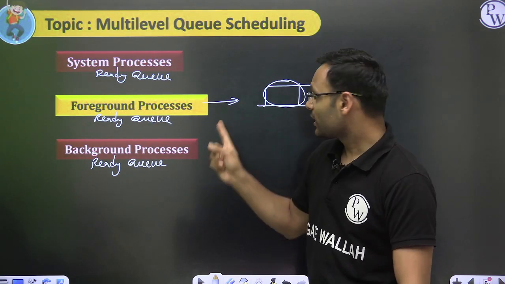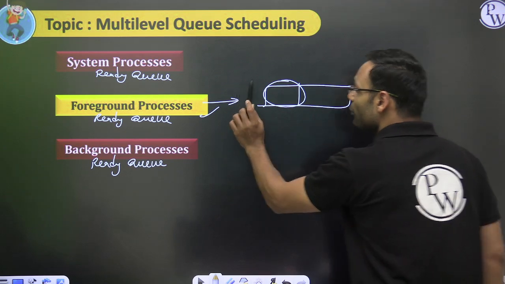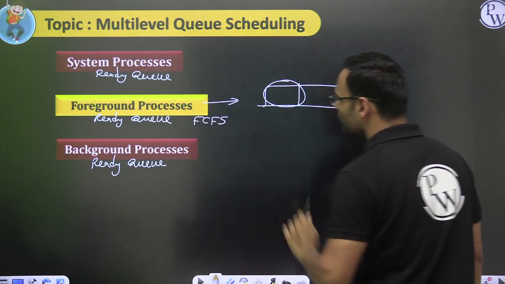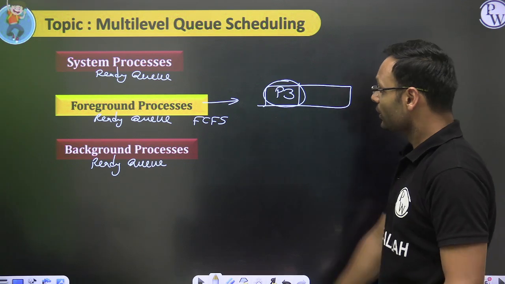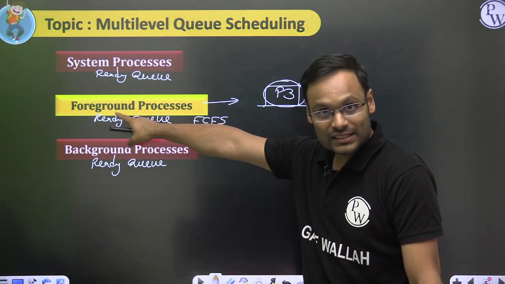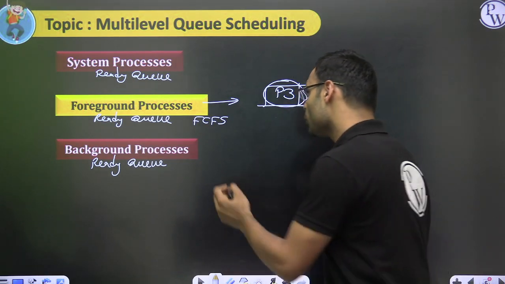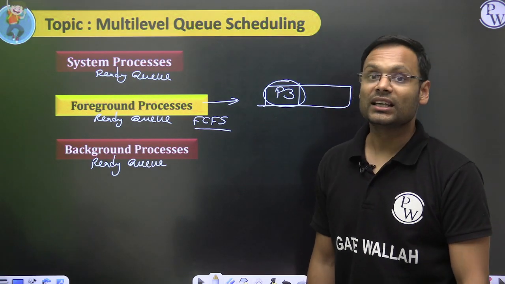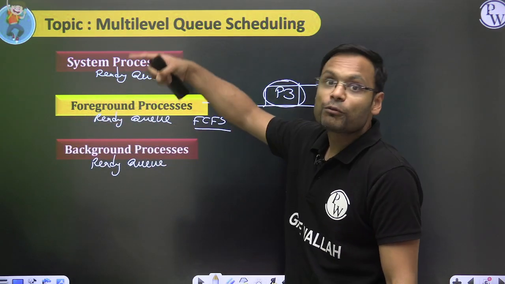I don't care what kind of algorithm I am using over here. Let's say for running this particular foreground process, we are using the FCFS algorithm. If I am running P3, which is this queue's process, and it has not completed yet, we know that FCFS is non-preemptive, yes, but FCFS is just for this queue, not for the other queue.